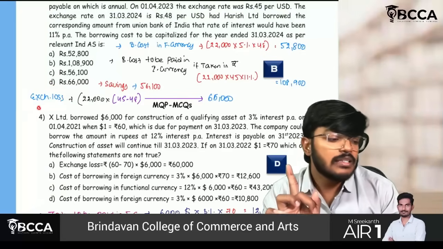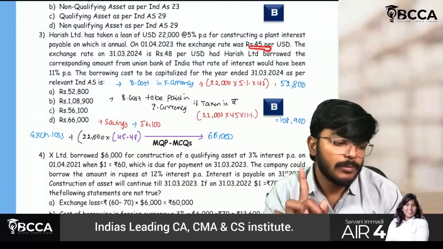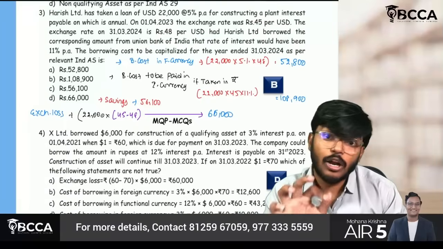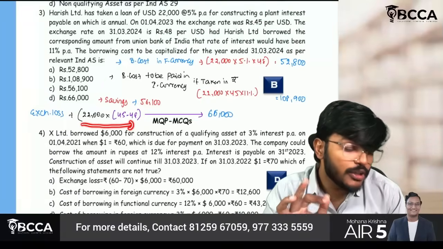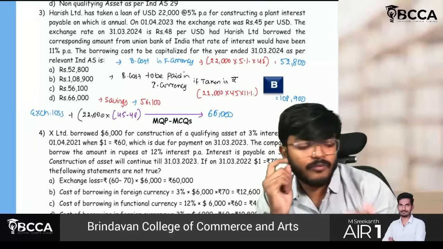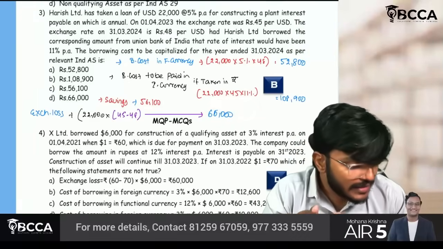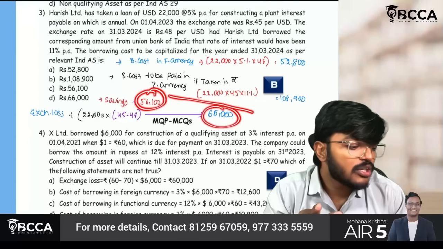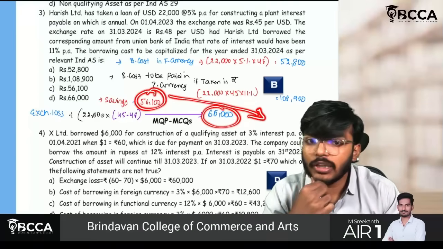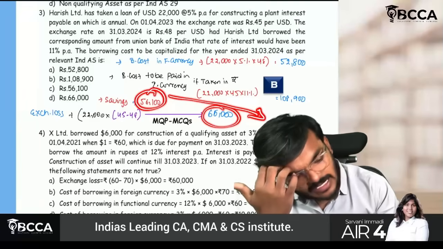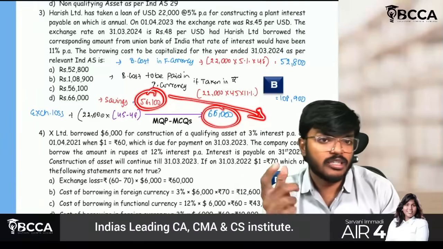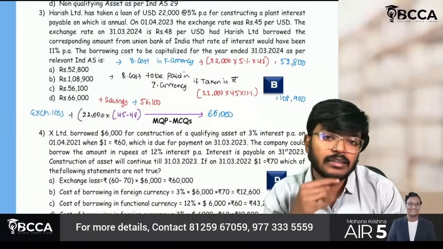Exchange loss. This is important. Sir, on the date of borrowing it was 45, at the reporting period 48, which means I got a loss. Sir, how much loss? 22,000 into 45 minus 48, which means I got 66,000 rupees loss. Now, this 56,100 or 66,000, whichever is lower, will be added to borrowing cost. Whichever is lower, 56,100 is lower.